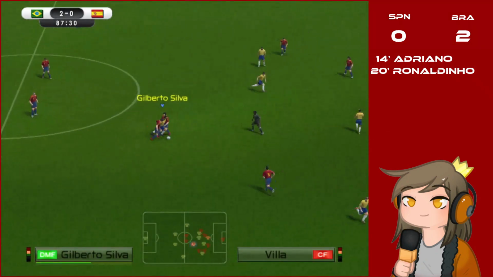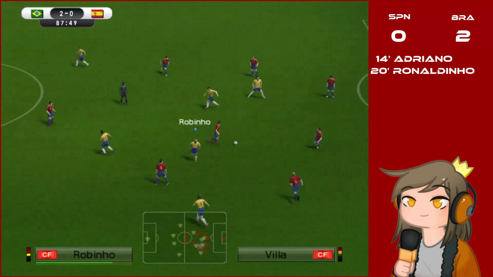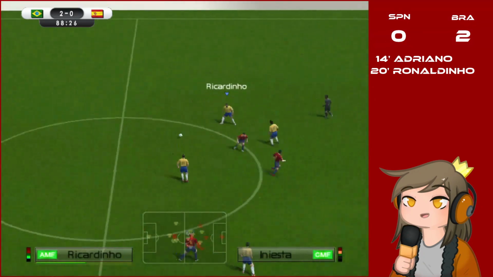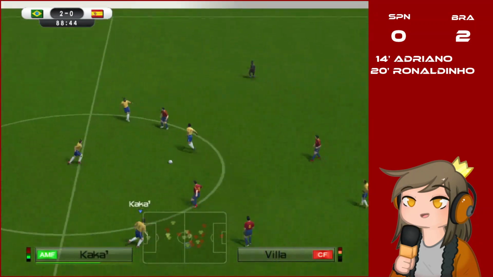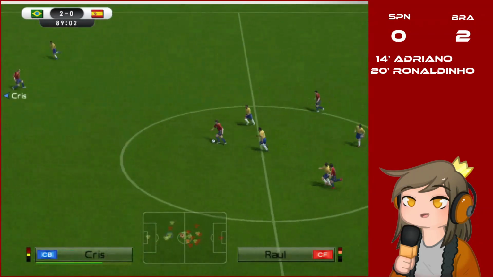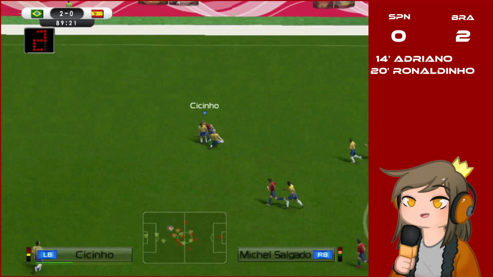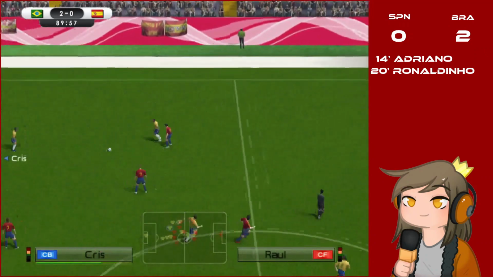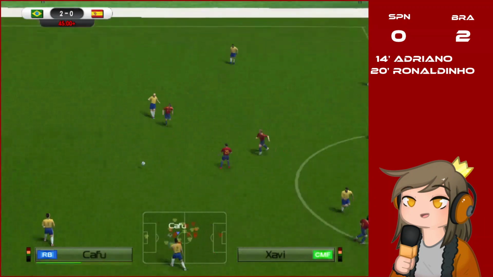That's Cafu. Finds Gilberto Silva. But Villa recovers the ball. Pass it to Luis Garcia. Gilberto Silva. To Ricardinho. It's Raul with the ball. Fernando Torres. Ricardinho recovering. He wastes some time passing it back to Chris.